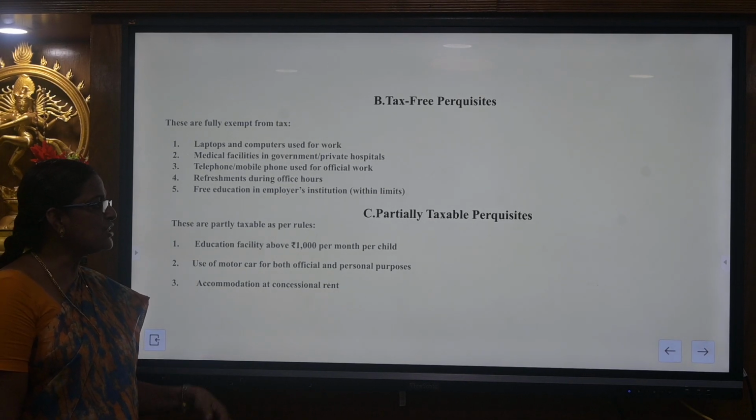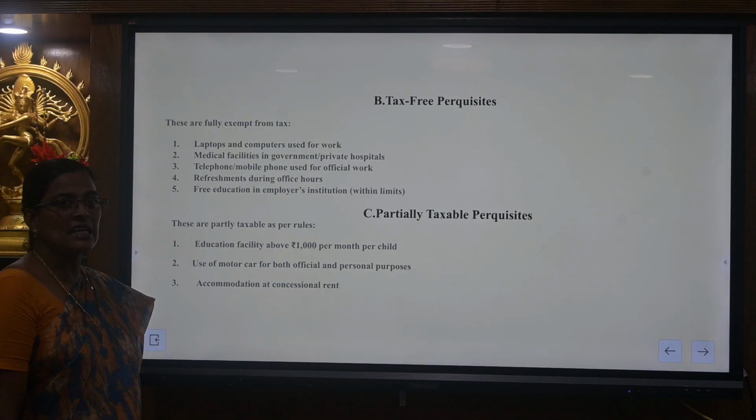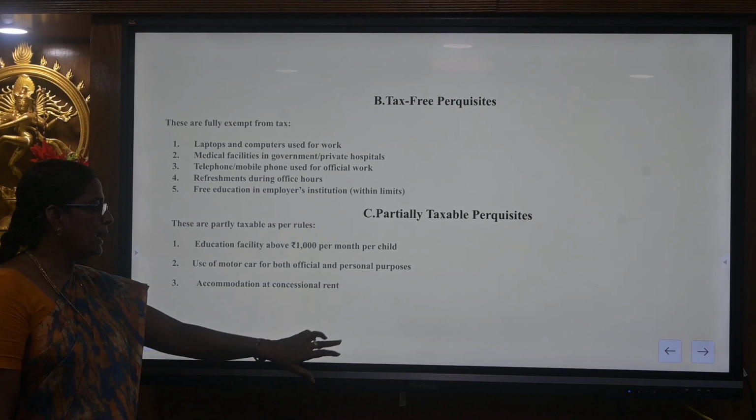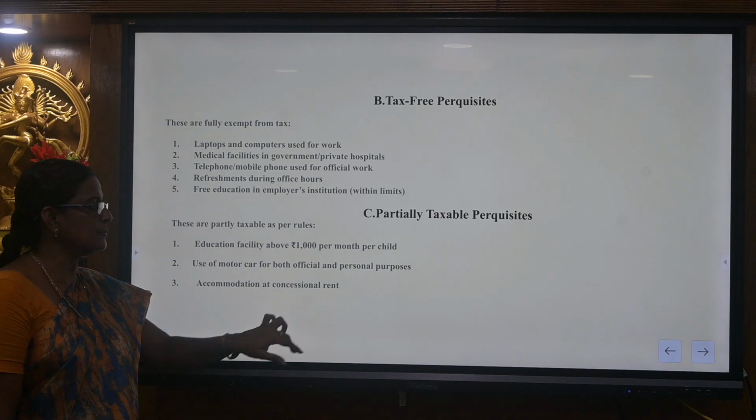The next one is partially taxable perquisites. The education facility above ₹10,000 per child is taxable as a perquisite. Partially taxable perquisites: if the motor car is used both for personal and official purposes, it is a partially taxable perquisite. The part of the expenses incurred for the office is exempted, and the part used for personal purposes is taxable. And accommodation at concessional rates.